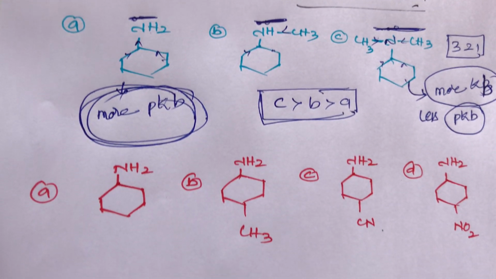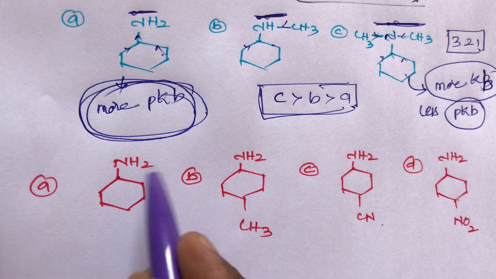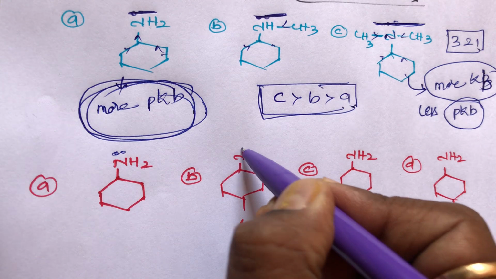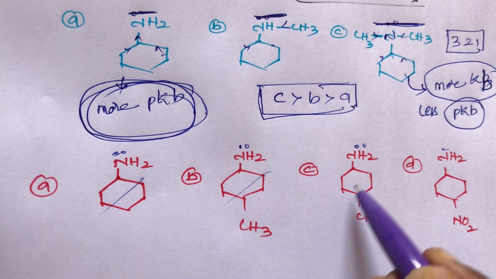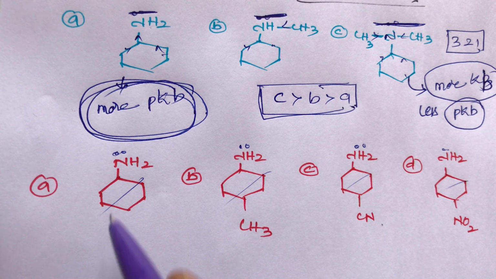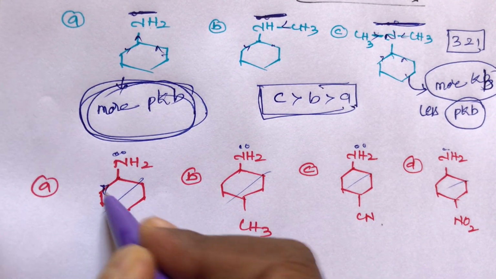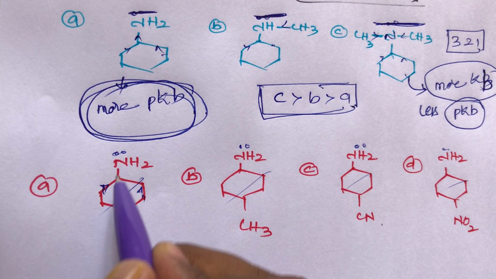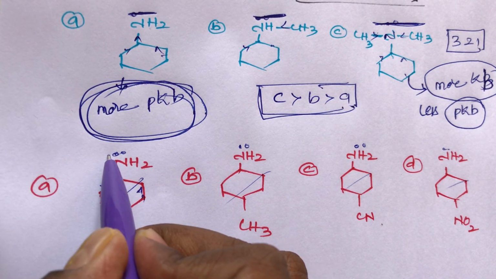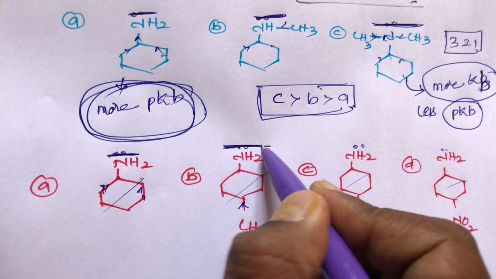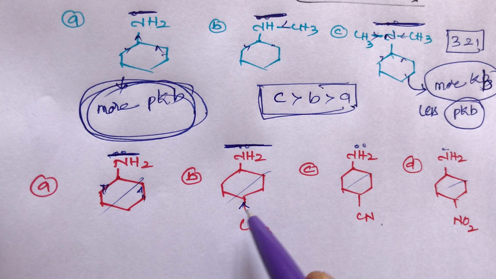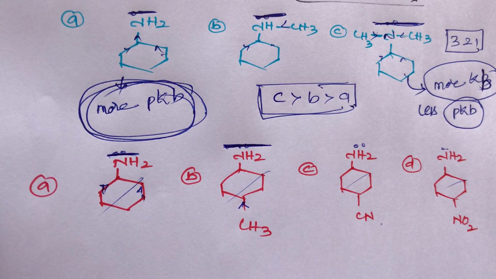Now next example, student, here all are primary amines. These all have alkyl groups, so all are electron releasing groups. So here electron density increases. An extra methyl group is there, so more electron density increases, more electron releasing group. So electron density is more on the second compound.